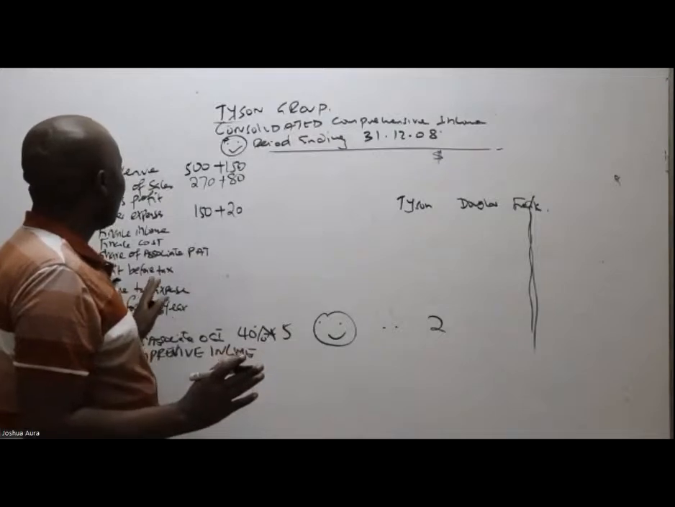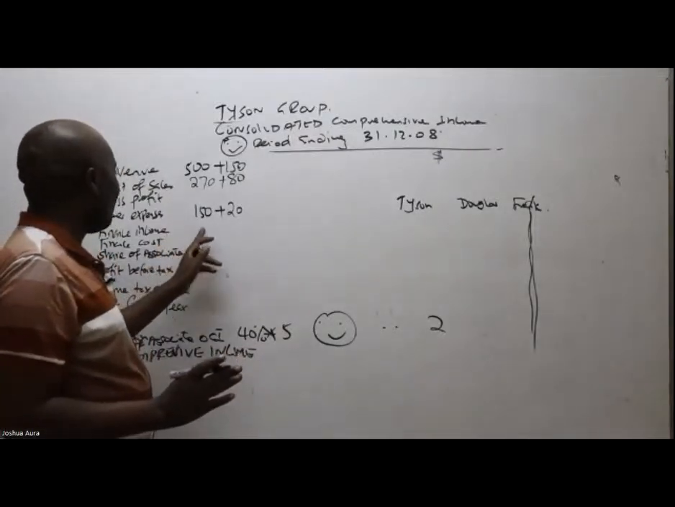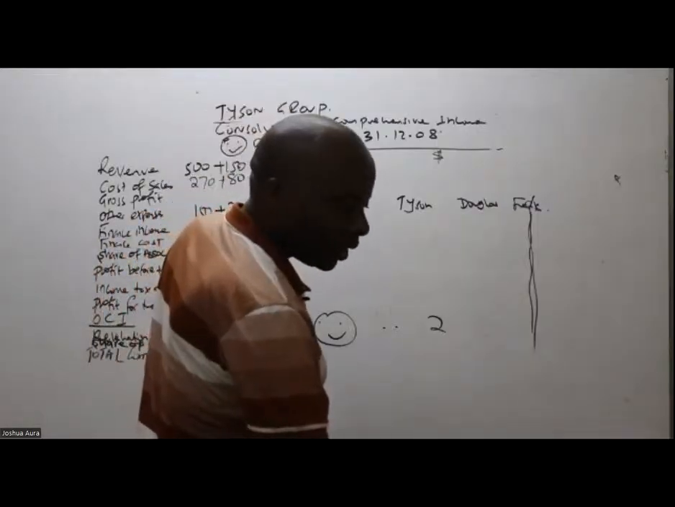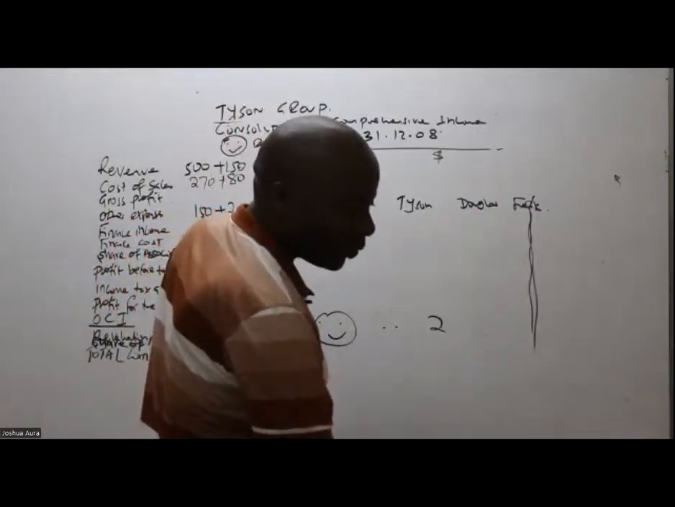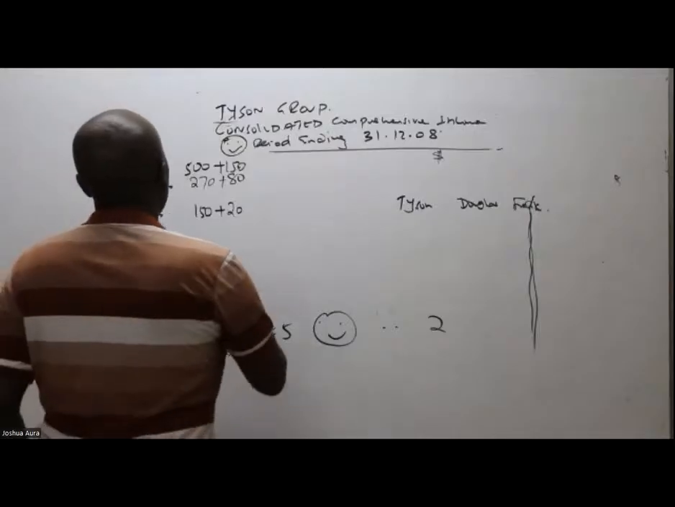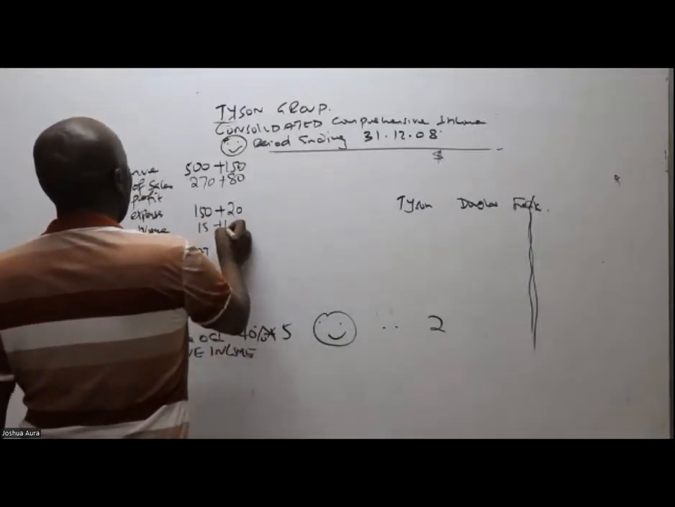All right. Then we have the finance income. So finance income, what are we doing? For finance income, ladies and gentlemen, we are only adding. So finance income, I can see 15 and 10.